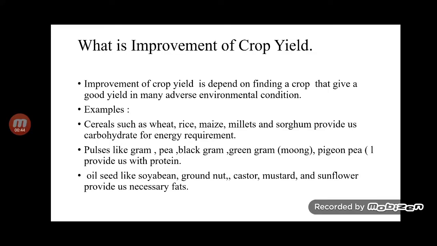Improvement of crop yield depends on finding a crop that gives a good yield in many advanced conditions. India has a larger population than many other countries, so we need more food. For example, the green revolution helped to get more yield. Improvement of crop yield helps to get good quality and more production of the plant. Examples: cereals such as wheat give energy, pulses like gram provide protein, and oilseeds like soybean give fats.